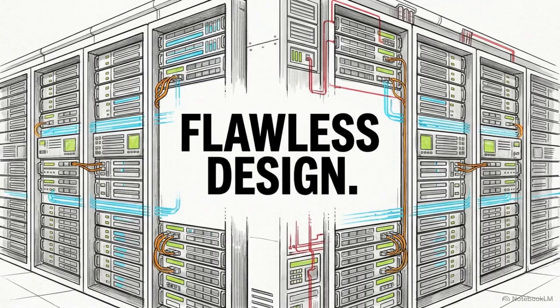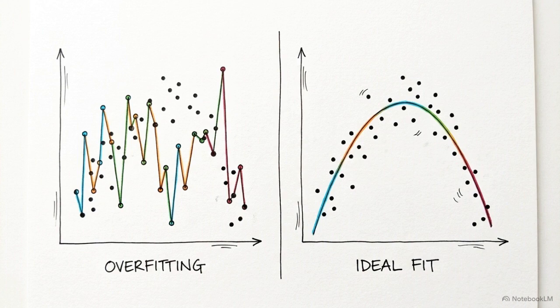Success in machine learning depends on engineering an incorruptible architecture of validation, a system that ruthlessly separates what the machine has memorized from what it has actually learned.